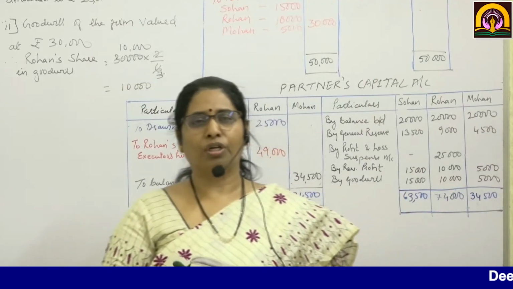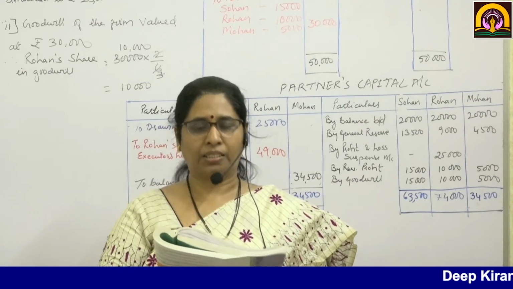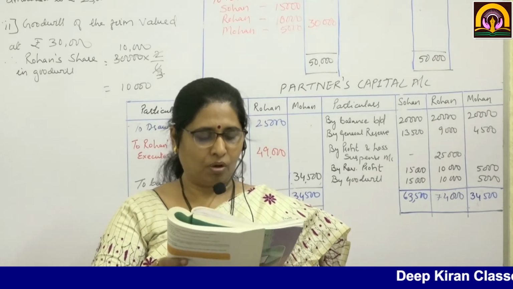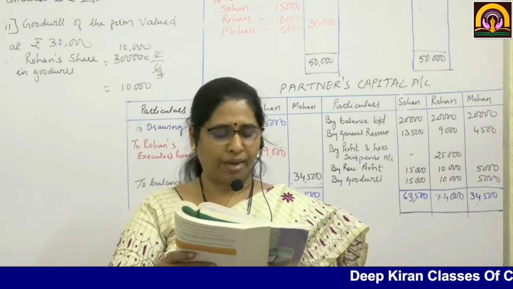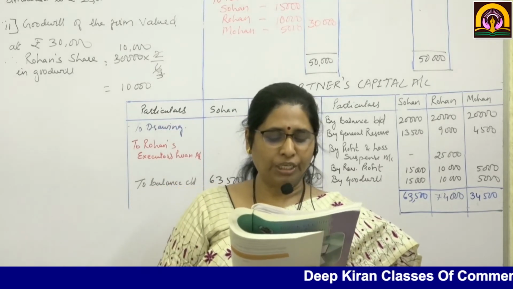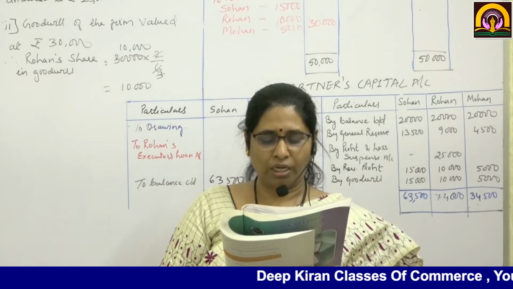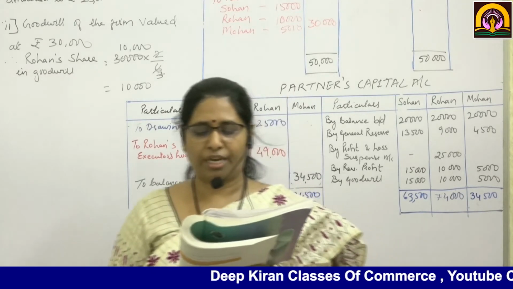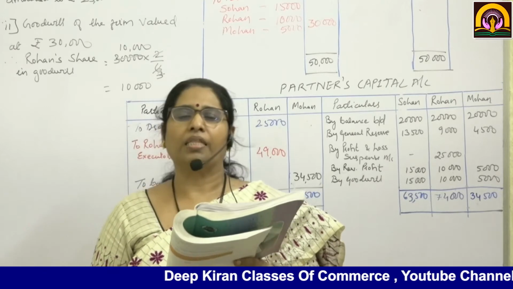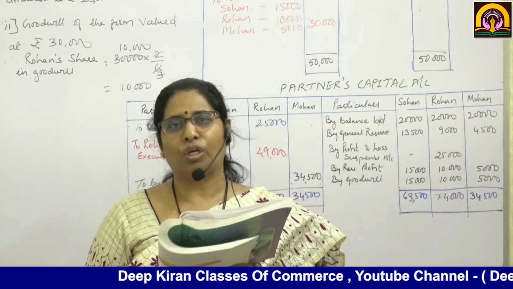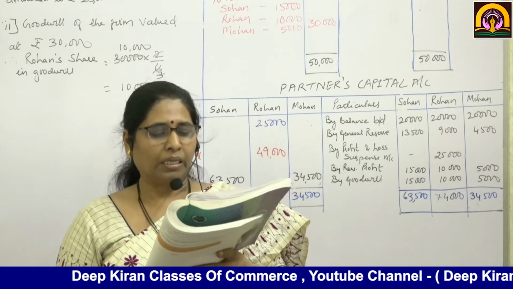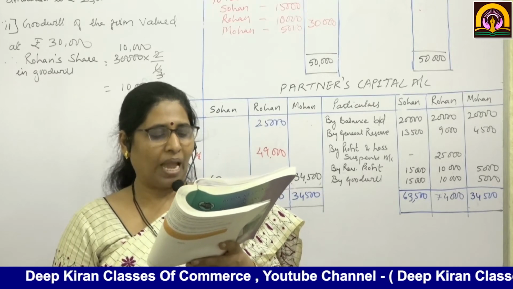Now we are going to start with the last sum of this death of a partner, that is sum number 5. The balance sheet of Soham, Rohan and Mohan, who were sharing profits and losses in the ratio of 3:2:1. Okay, their balance sheet stood as follows.